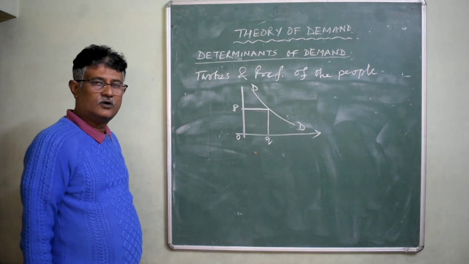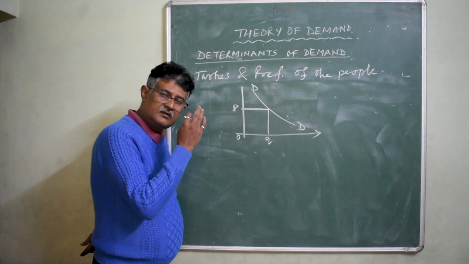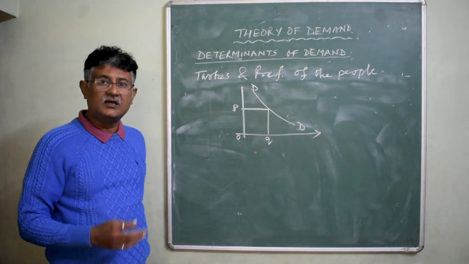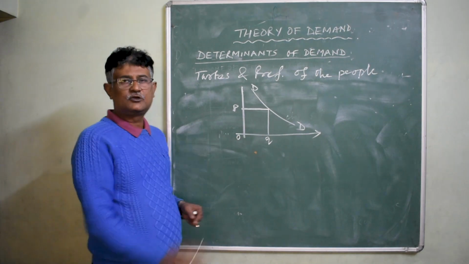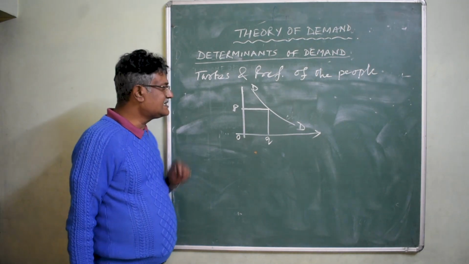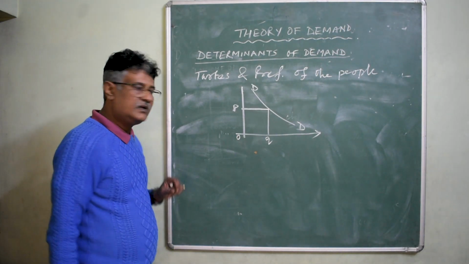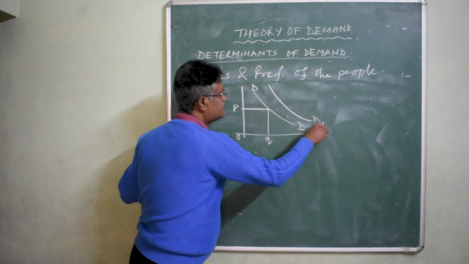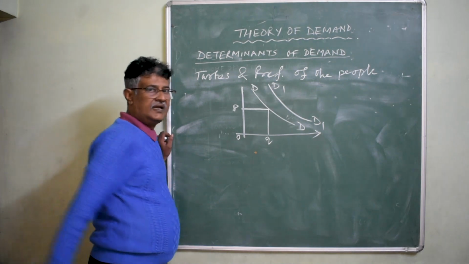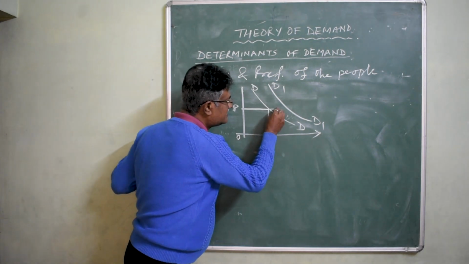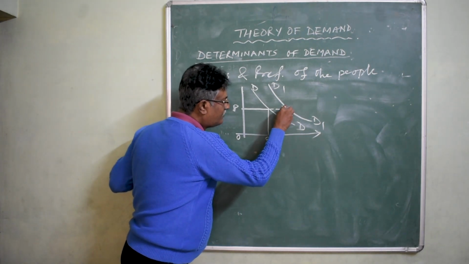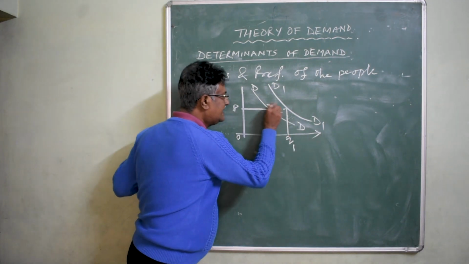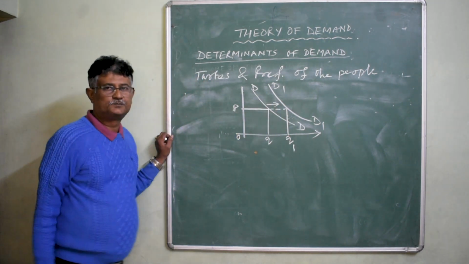Now, when the consumer's preference for the said product becomes favorable, what will be the effect? The demand curve will shift towards the right. That is D1, D1. And at the same price, an individual will buy more of the commodity, representing an increase in demand.